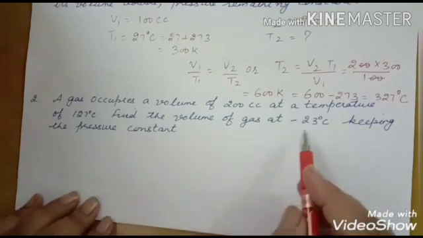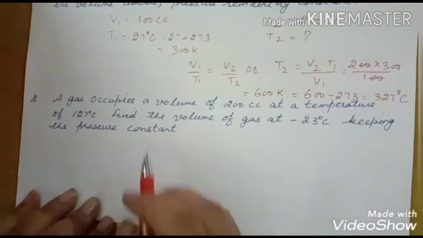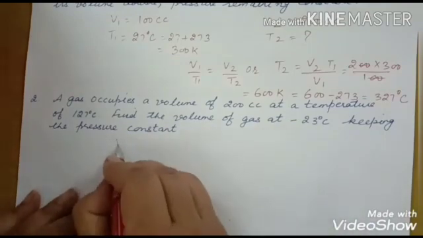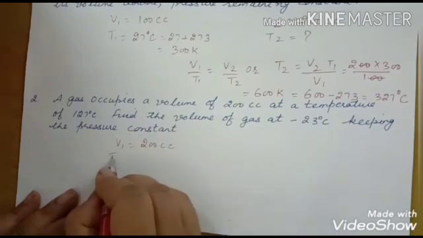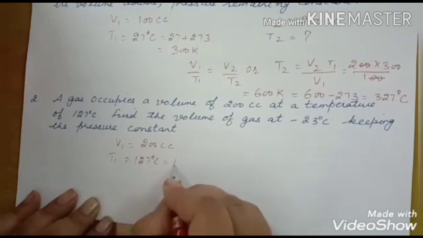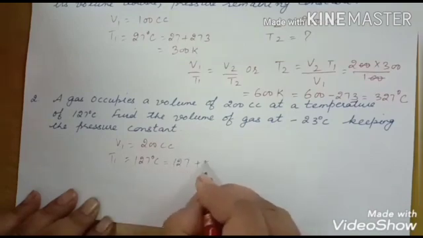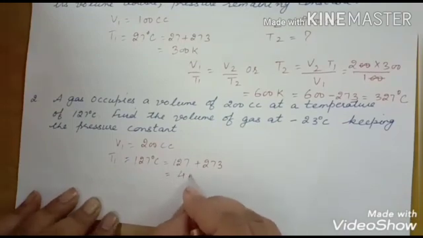Now find the volume at minus 23 degrees Celsius, keeping the pressure constant. So first of all, we have V1 200 cc, T1 127 degrees Celsius, or you can say 127 plus 273 is equal to 400 Kelvin.